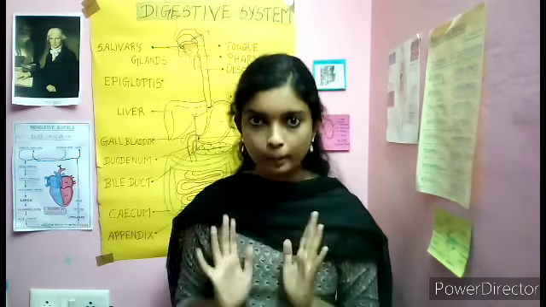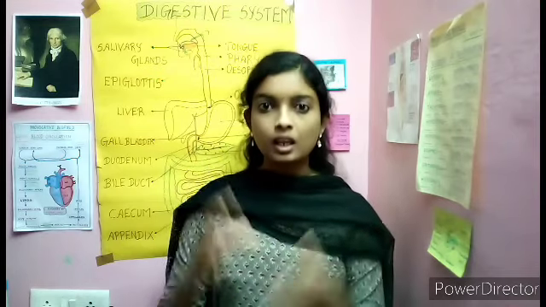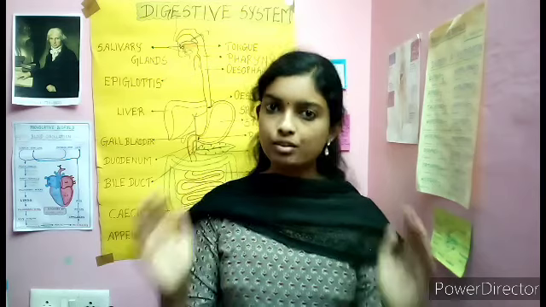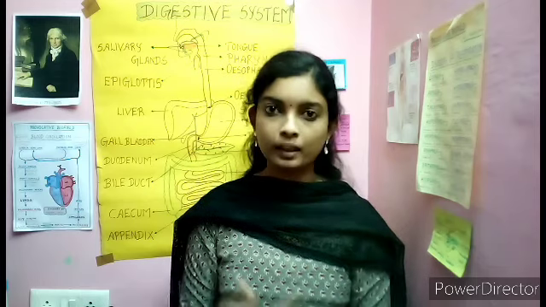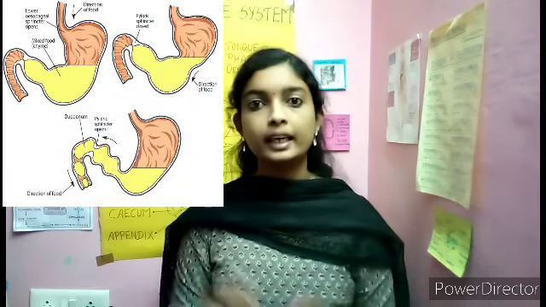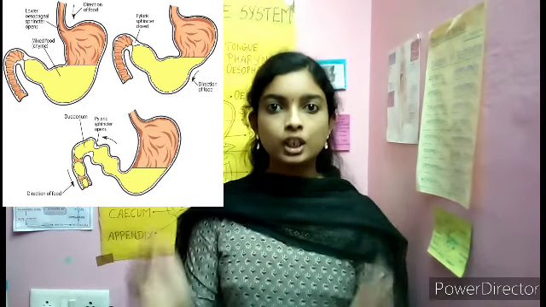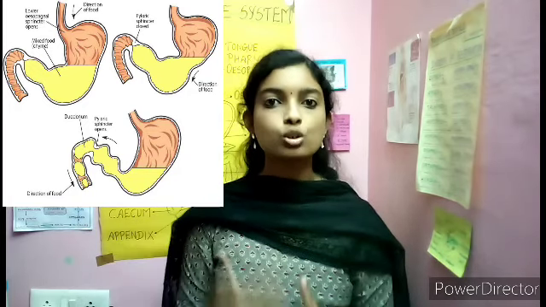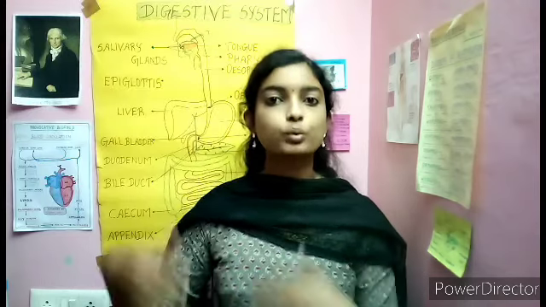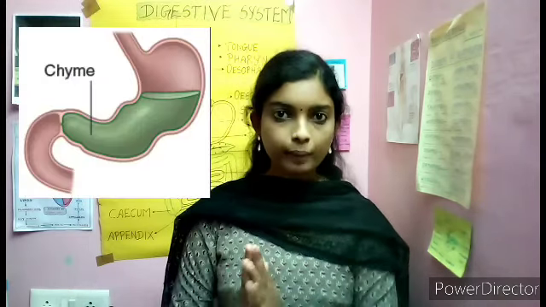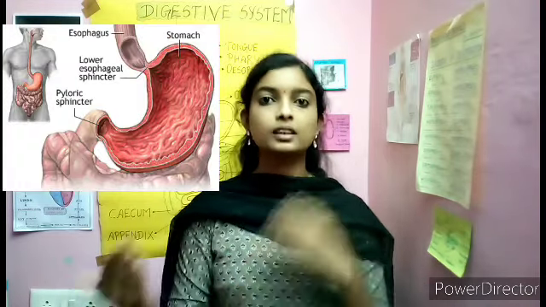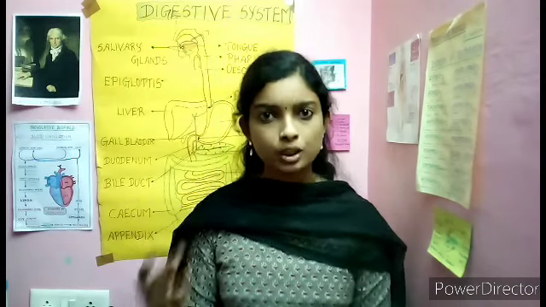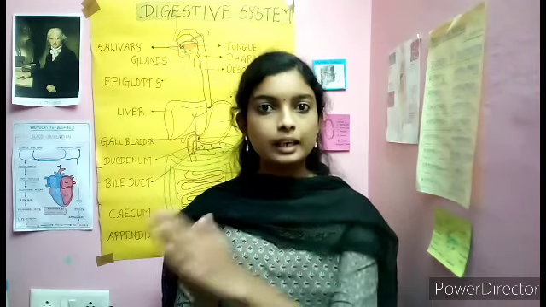Now the food is in the stomach. In the stomach, gastric juice is present. That juice mixes with the food with the help of movement. Again, peristaltic movement occurs in the stomach, and here we call it churning movements. Churning movements occur and your gastric juice gets mixed with the food. Food mixed with gastric juice is called chyme. Now the chyme goes to the small intestine through the pyloric sphincter, which is present between the stomach and the duodenum. Duodenum is the first part of your small intestine. What are the other two parts? Jejunum and ileum.